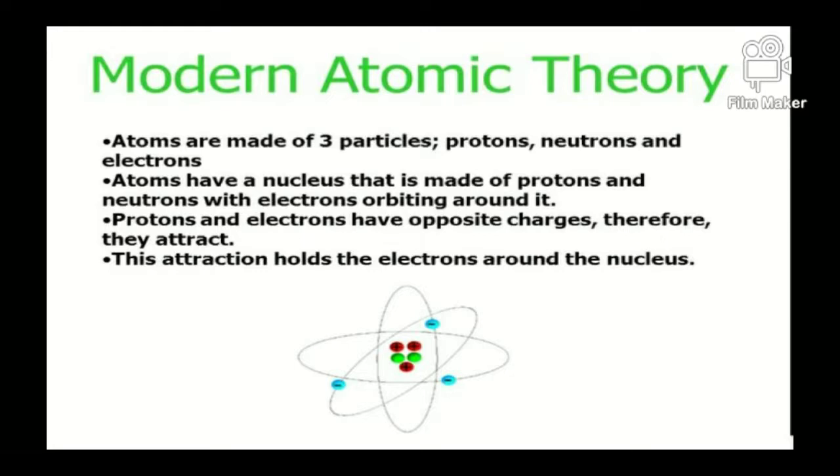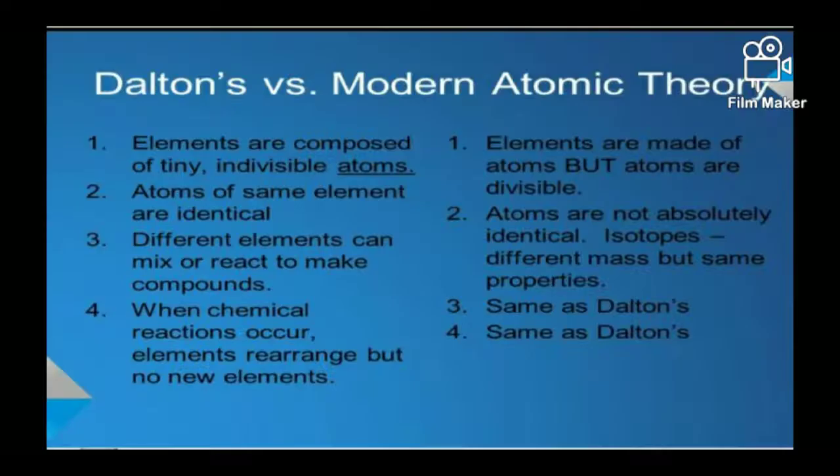Then modern atomic theory has conceded most of the above postulates of Dalton's atomic theory. Dalton states that atoms are indivisible and indestructible, but in the modern theory atoms are divisible and destructible.